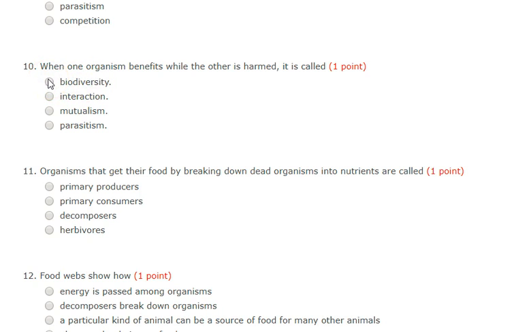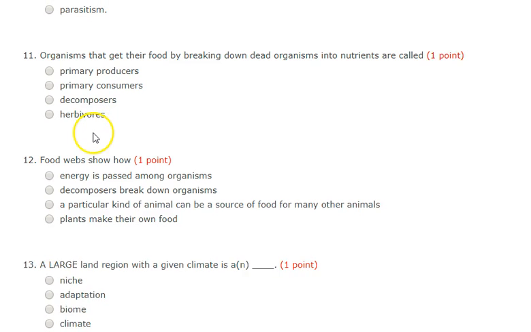Number 10. When one organism benefits while the other is harmed, it is called what? Is that biodiversity, interaction, mutualism, or parasitism?